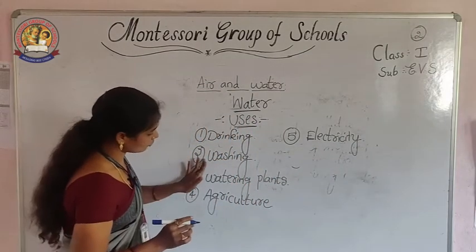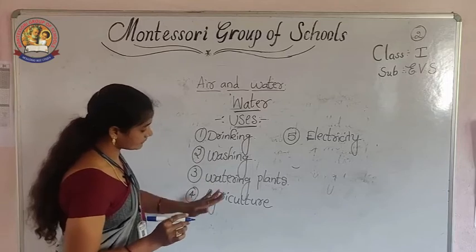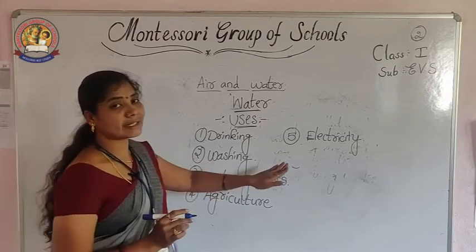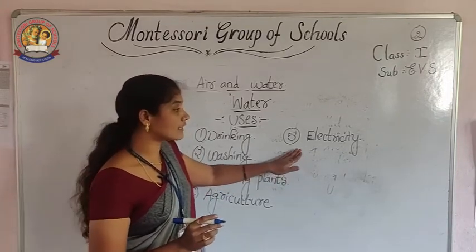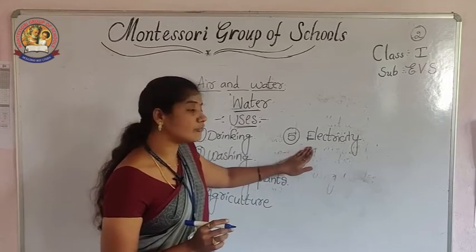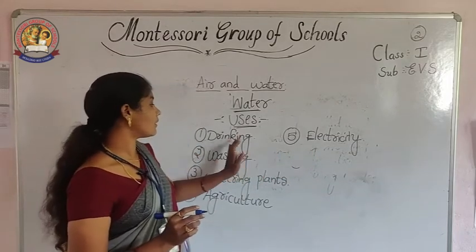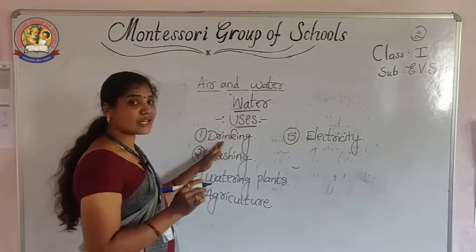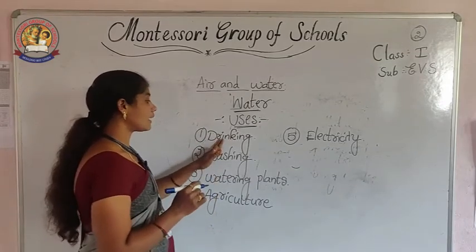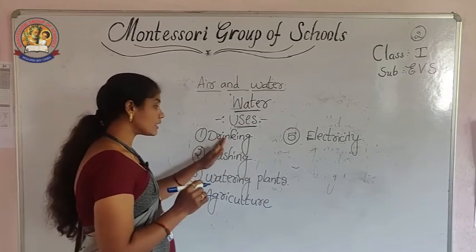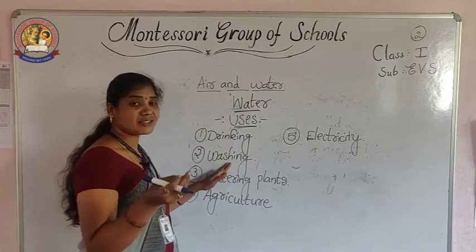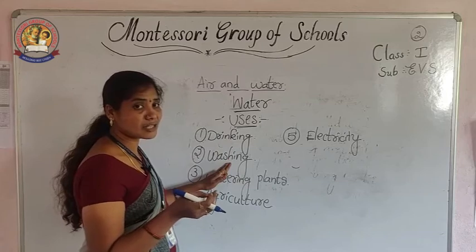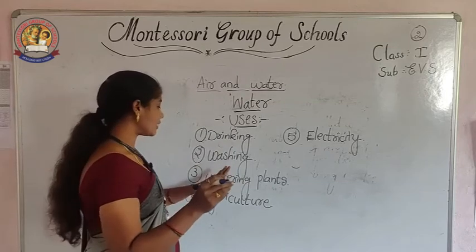Drinking, washing, watering plants, agriculture and producing electricity: for these purposes we need water. Without water, as I already said, there is no life for human beings. So for drinking, water is useful. Next, for washing the clothes and washing the utensils, we also need water.